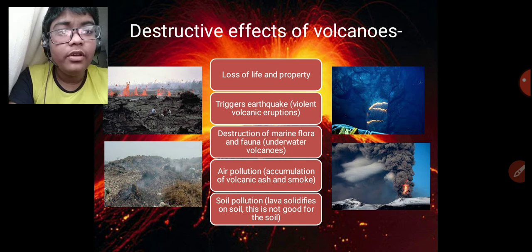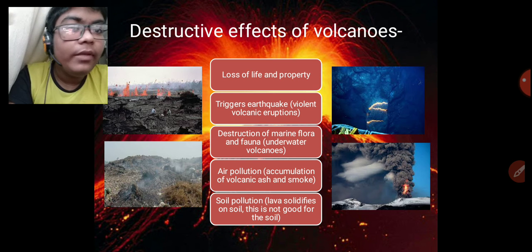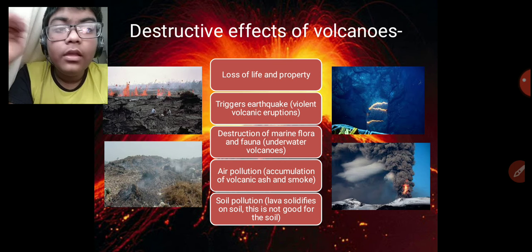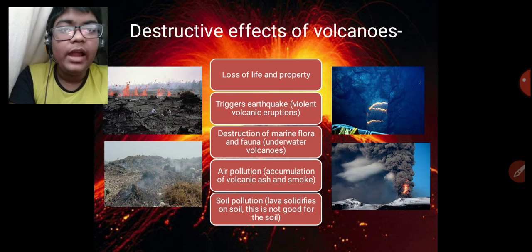The destruction of marine flora and fauna can take place due to underwater volcanoes. Air pollution and accumulation of volcanic ashes and smoke occur. Soil pollution also takes place as the lava solidifies on the soil, and this is not good for the soil.